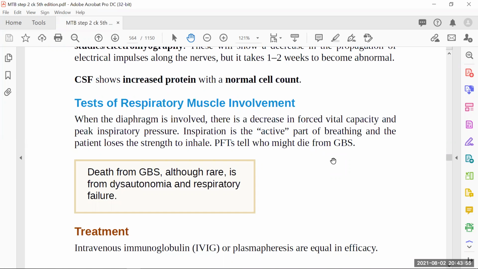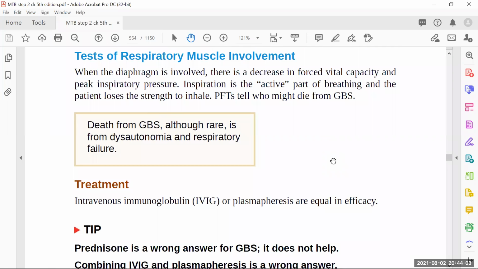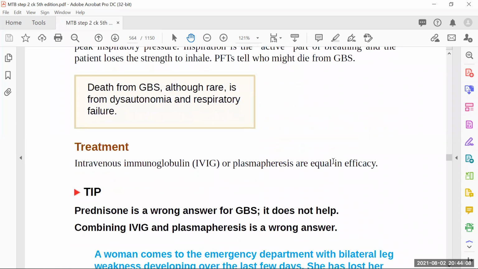But if the diaphragm is weak, then of course the lung capacities and all the volumes will be deranged. So PFTs will be decreased. Now, how are we going to treat these patients? You will give them immunoglobulin, of course, against the antibodies. We will always give immunoglobulins, and we can also remove those antibodies from the blood with the help of plasmapheresis. What plasmapheresis is doing is removing those antibodies which are acting against the myelin sheath.